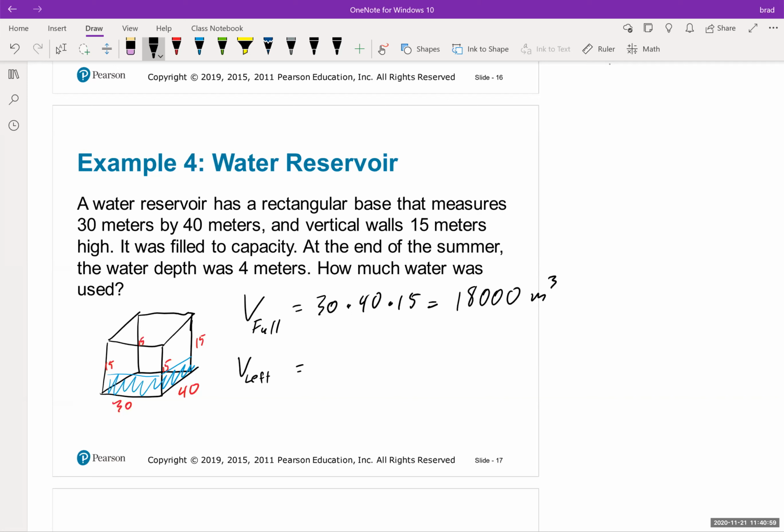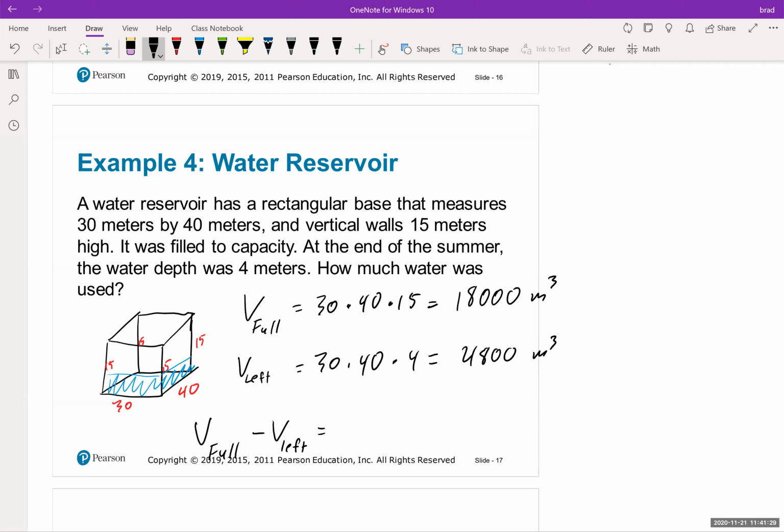Okay. So now here's the thing. They said at the end of the summer, the water depth was 4 meters. So that means it's still 30 times 40, but now it's only 4 meters tall, the water. So we're going to do 30 times 40, but now we're only going to do times 4. And that would be 4,800 meters cubed.